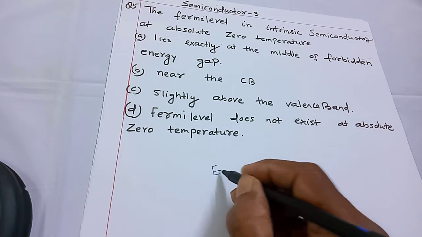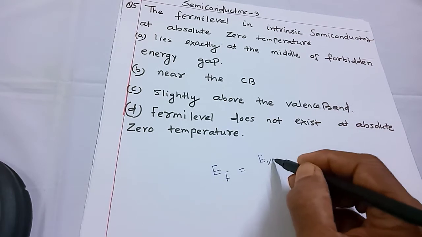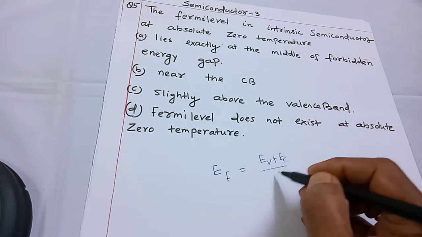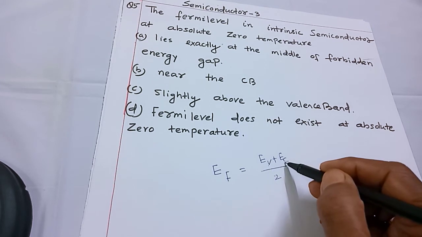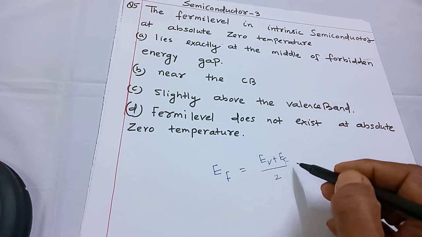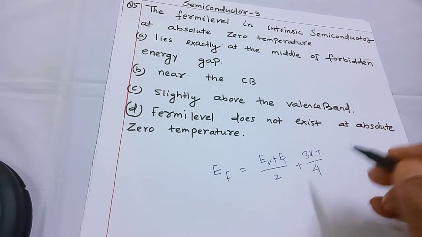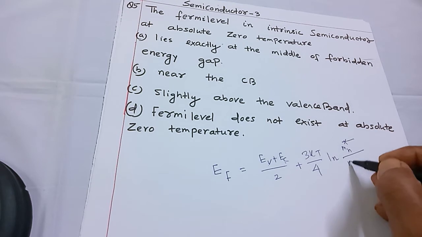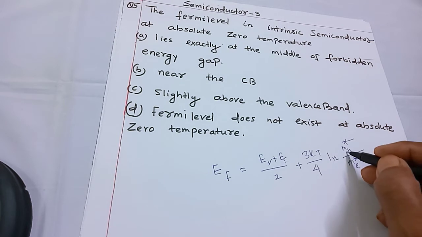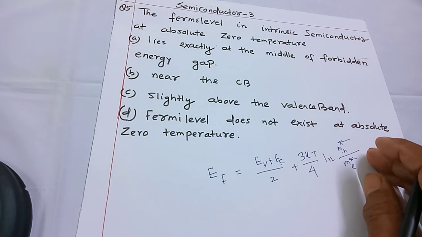Now, EF, that is the Fermi energy level, is equal to (EV plus EC) by 2, where EV is the uppermost energy level in the valence band and EC is the lowest energy level in the conduction band, plus 3kT by 4 times the logarithm of mh star by me star, that is the effective mass of the hole mh star and the effective mass of the electron me star.